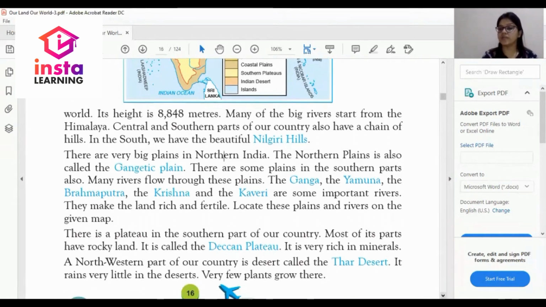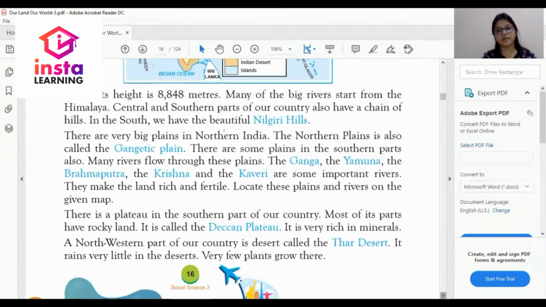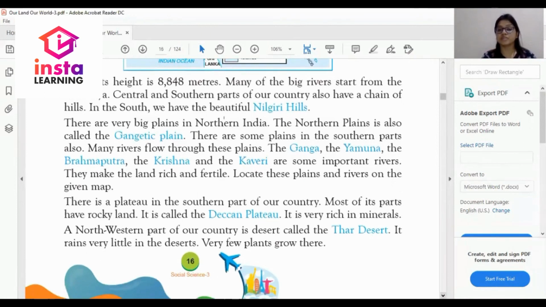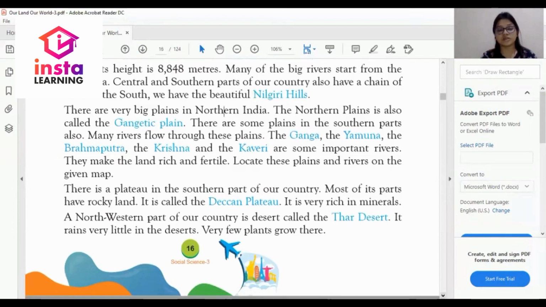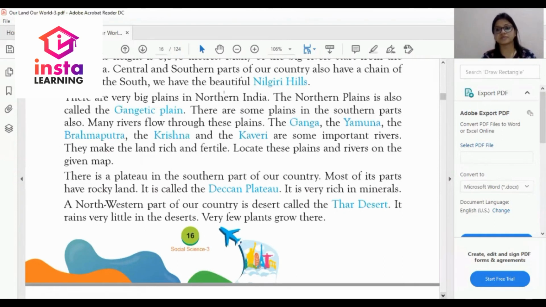The northern plain is also called Gangetic Plain. Northern plain को क्या कहते हैं बच्चों? Gangetic Plain कहते हैं. So, this is a very important question. The answer is the northern plain is also called Gangetic Plains.